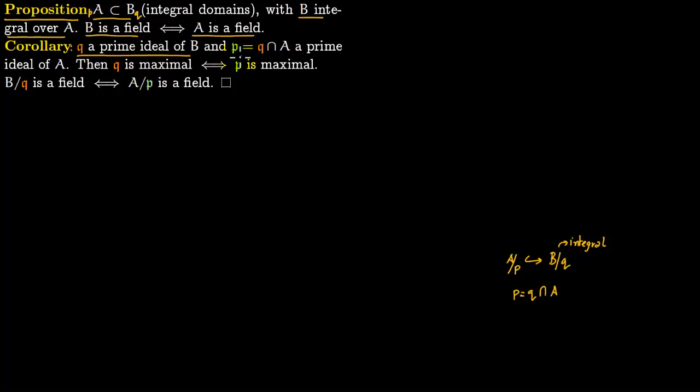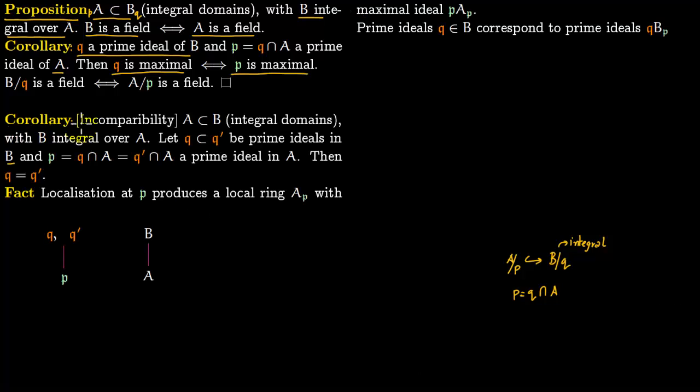Say Q is a prime ideal of B and P is the corresponding prime ideal of A, which you obtain by contraction. Then Q is maximal if and only if P is maximal. This is easy to see. We just use this line right here. If Q is maximal, B over Q is a field, if and only if A over P is a field, and A over P is a field if and only if P is maximal. So we are using the proposition, essentially just copying this line, and saying that B over Q is a field if Q is maximal and A over P is a field if P is maximal.